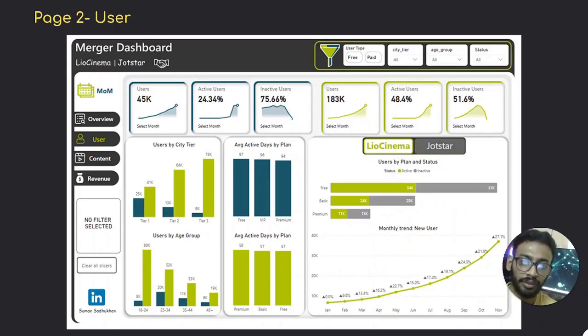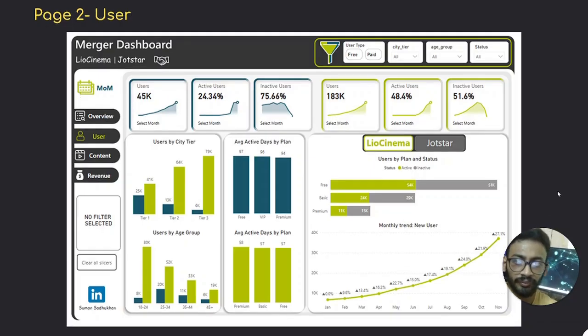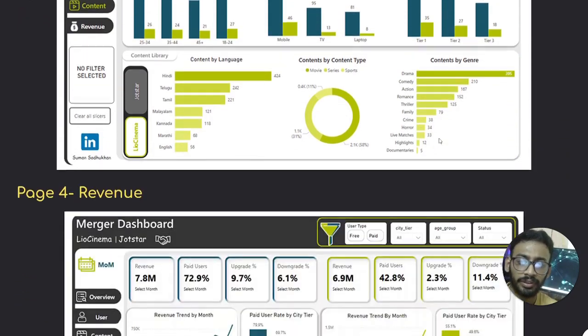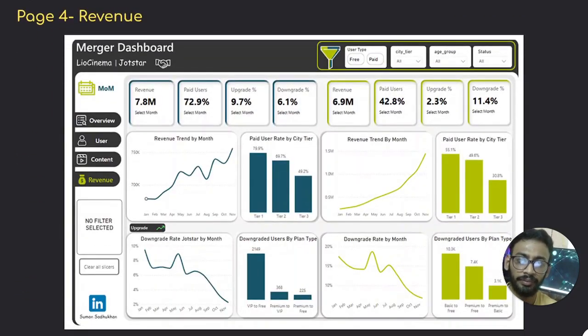Page 2 is all about users. So you can see the dashboard here. We added some sparklines here, and also month on month analysis. To see that, you have to select a specific month. Then this is the content library page. Then finally we have the page for revenue. The revenue insights are here.